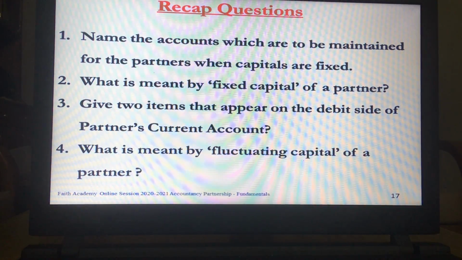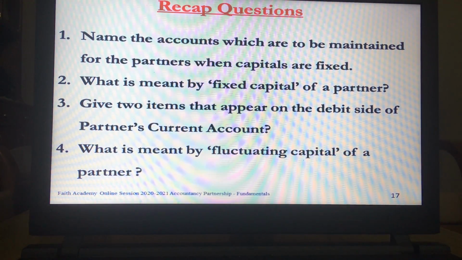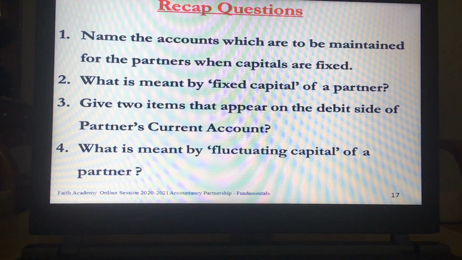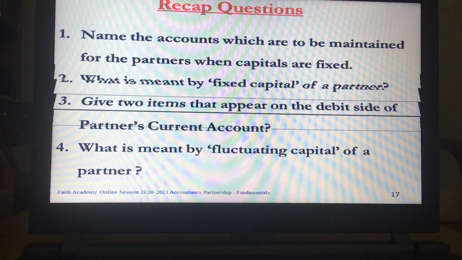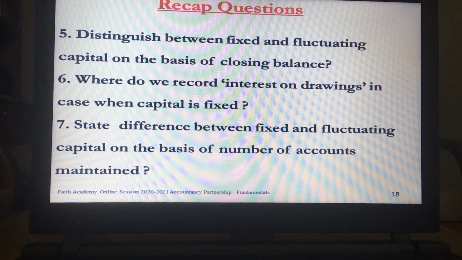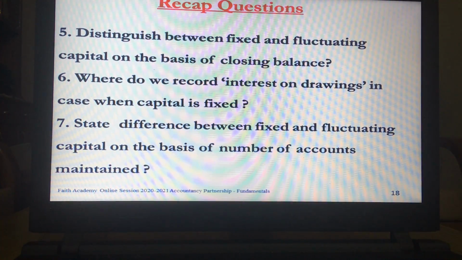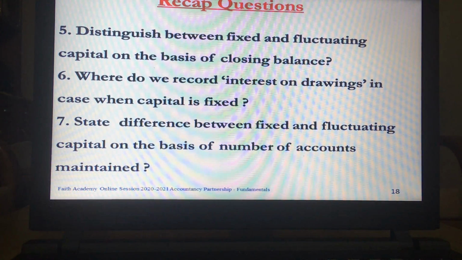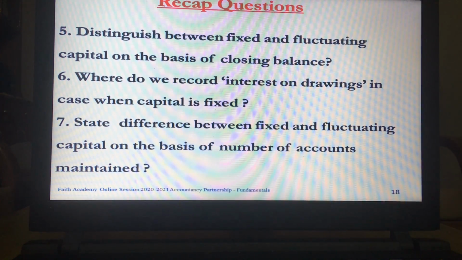What is meant by fluctuating capital of a partner? Distinguish between fixed and fluctuating capital on the basis of closing balance.